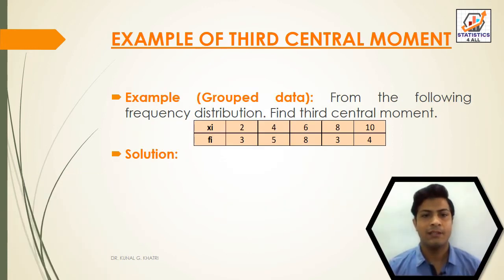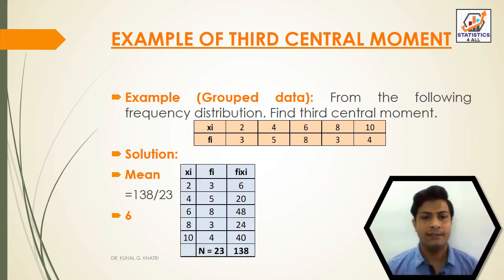Now another example, that is for grouped data. From the following frequency distribution, find the third central moment. Here xi is given as 2, 4, 6, 8, 10, and fi, that is frequency, is also given: 3, 5, 8, 3, 4. Now again we will write in table form xi 2, 4, 6, 8, 10 and frequency 3, 5, 8, 3, 4. We find the total of frequency, that is n is equal to 23.